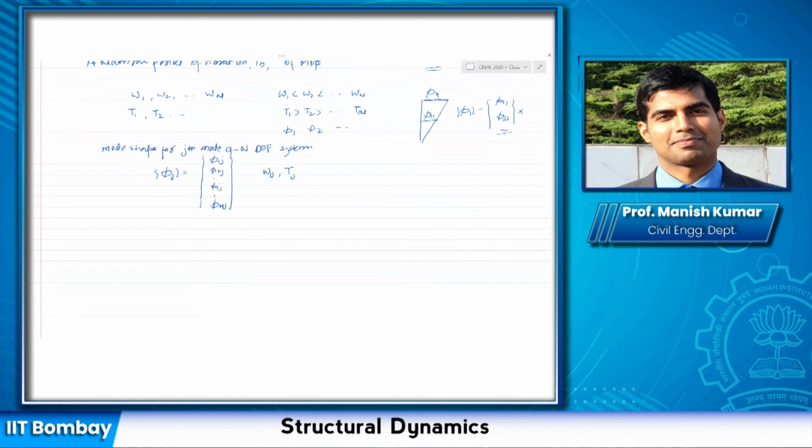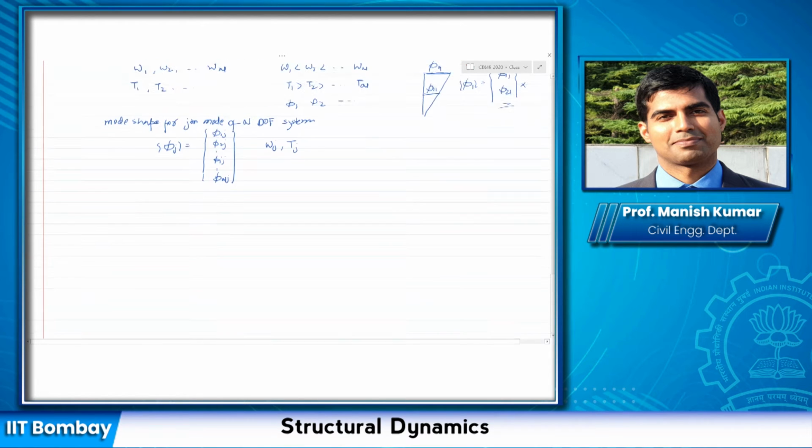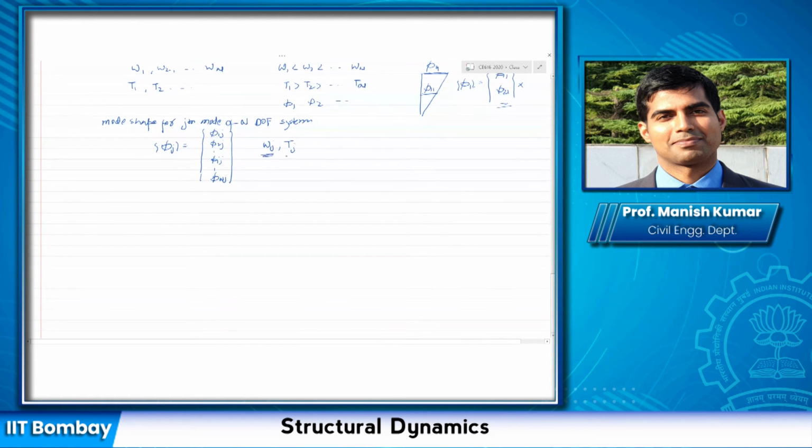Is this clear to all of you? Any doubt up to this point? Okay. If not, then I've just given you omega j, Tj, I've just defined this quantity, but now you also have to find these quantities, right?